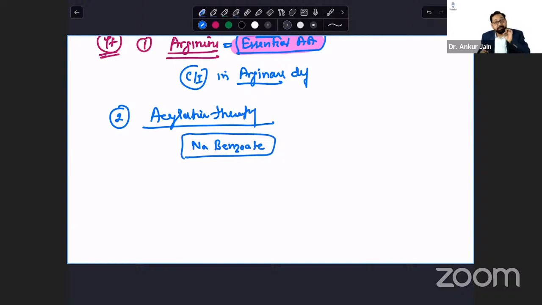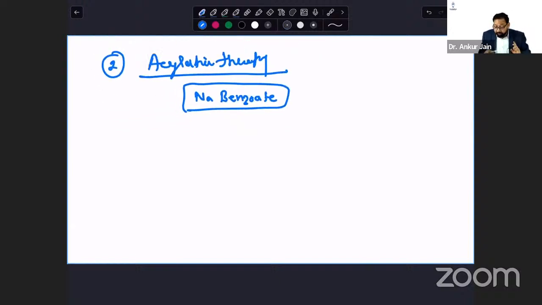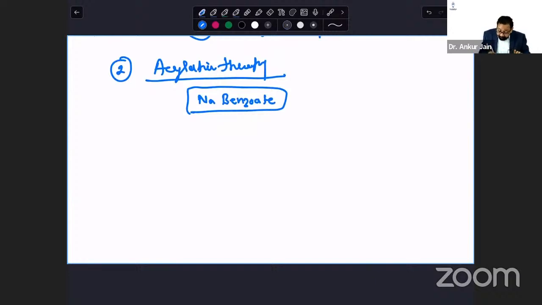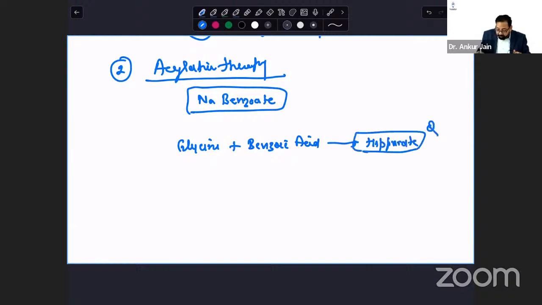We have already discussed in previous sessions that benzoic acid binds with glycine to form hippurate. That question has been asked on this, that benzoic acid binds with glycine to form hippurate or hippuric acid, which is excreted in urine. Okay.